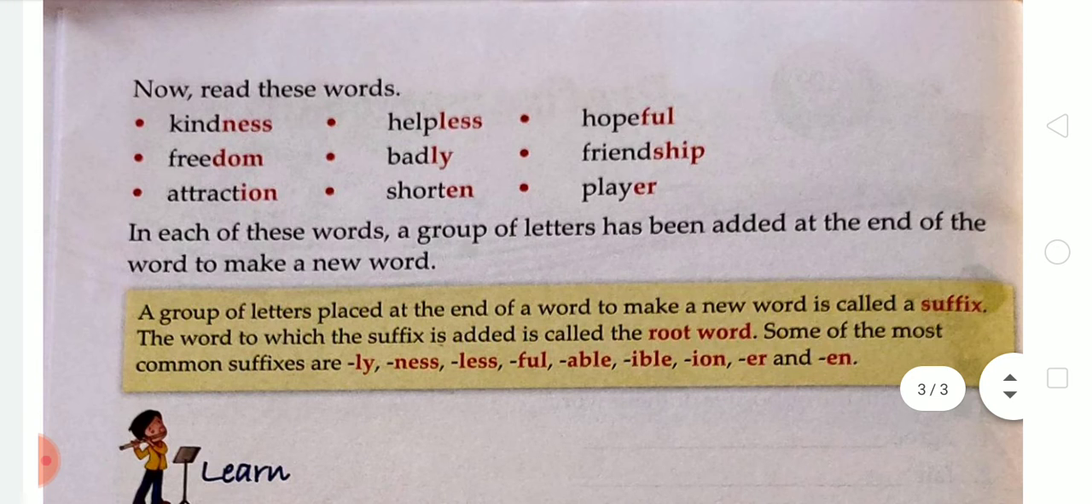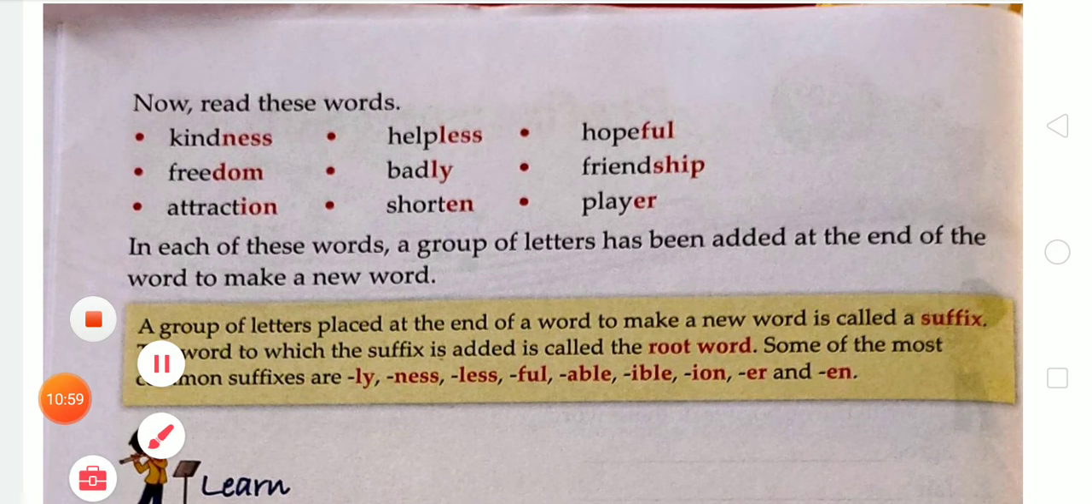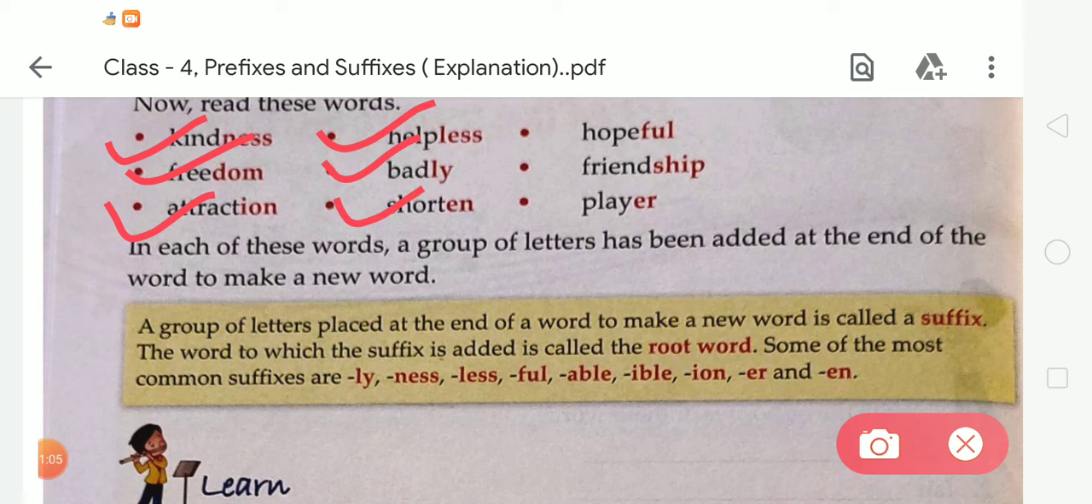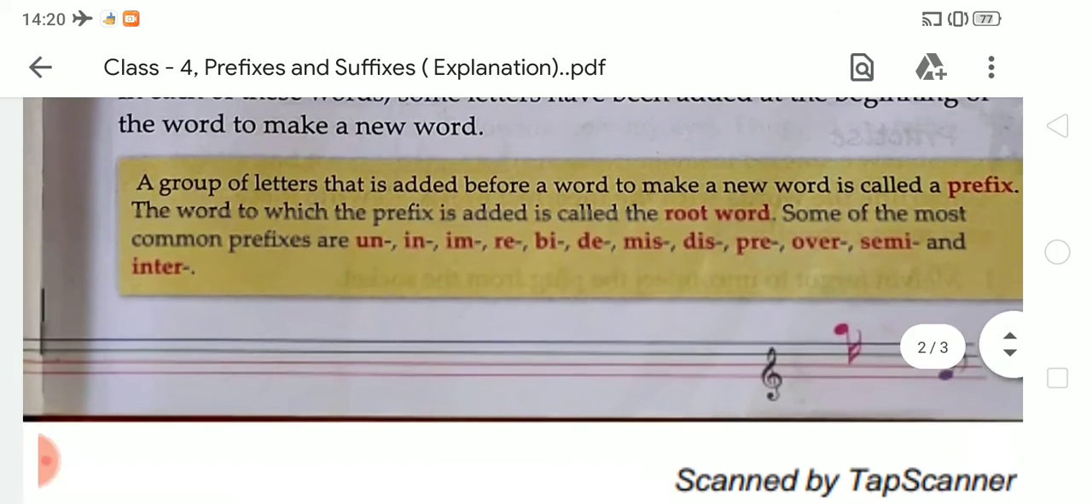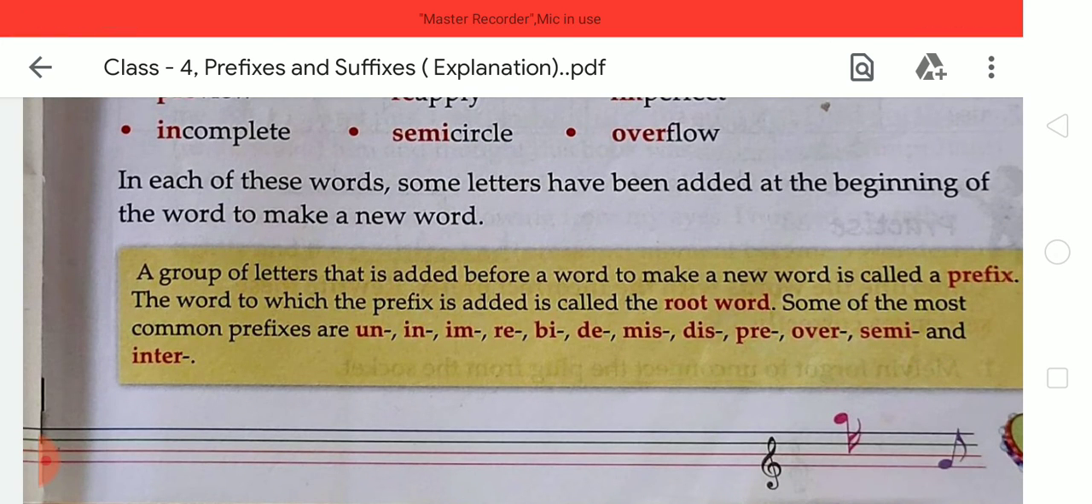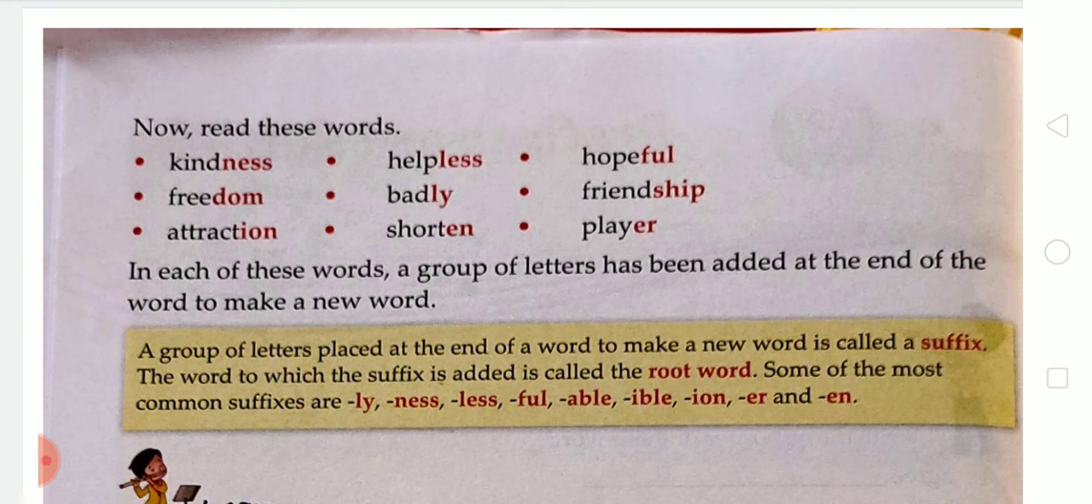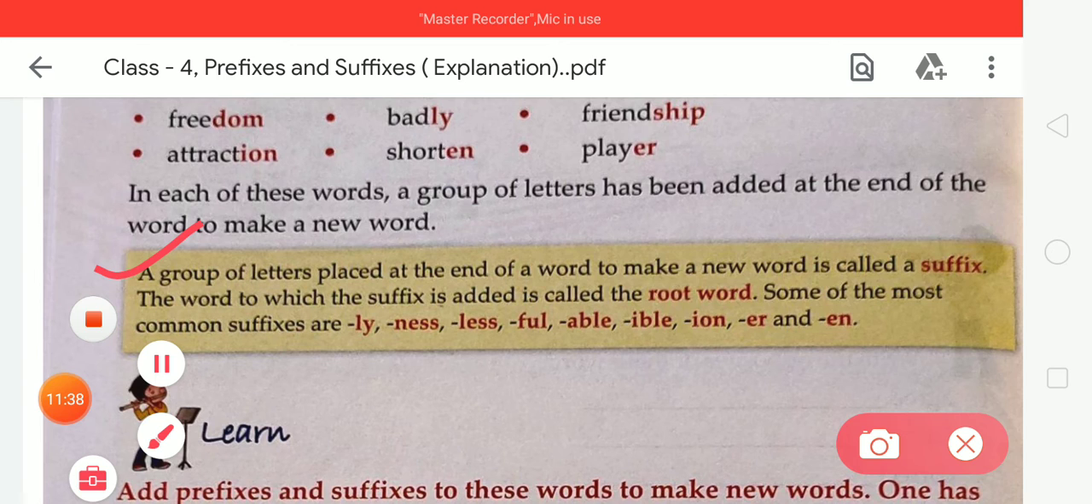Now read these words: kindness, freedom, attraction, helpless, badly, shorten, hopeful, friendship, player. In each of these words, a group of letters has been added at the end of the word to make a new word. Student, in a prefix, a group of letters is added at the beginning of the word to make a new word. In a suffix, a group of letters is added at the end of the word to make a new word.